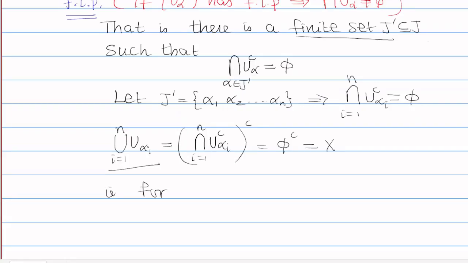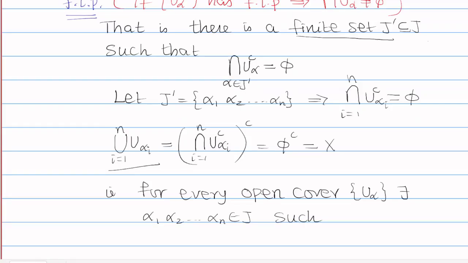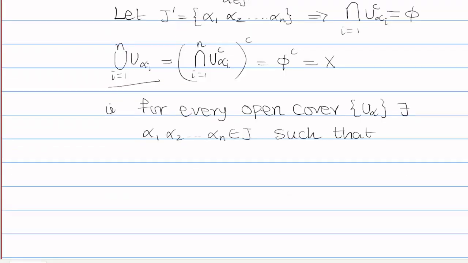That is, for every open cover U alpha, there exist alpha 1, alpha 2, ..., alpha n belonging to J such that capital X is equal to the union over i equal to 1 to n of U alpha i.